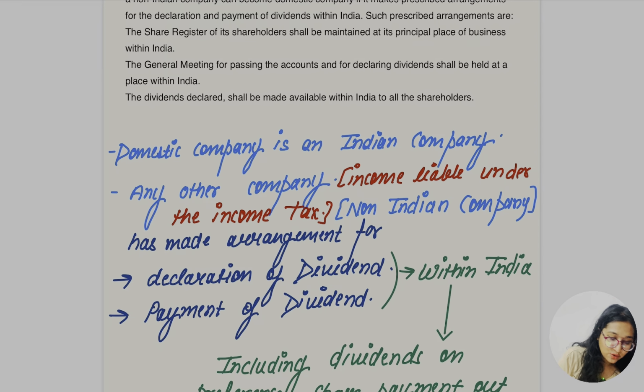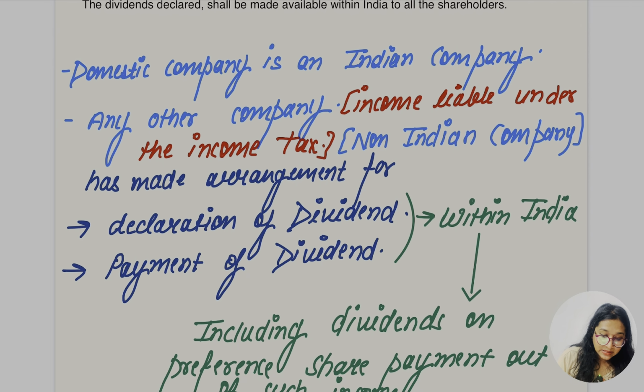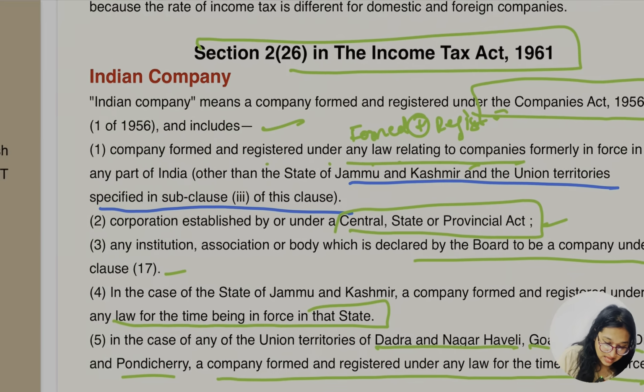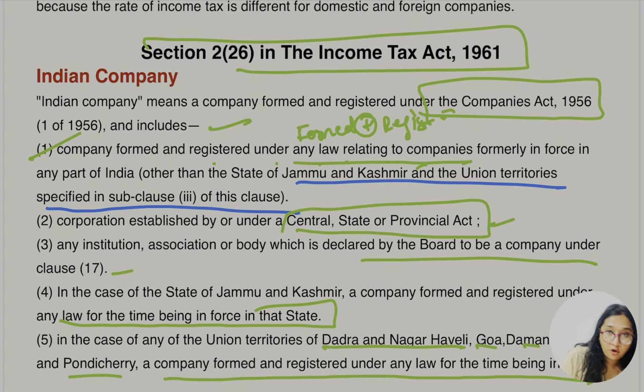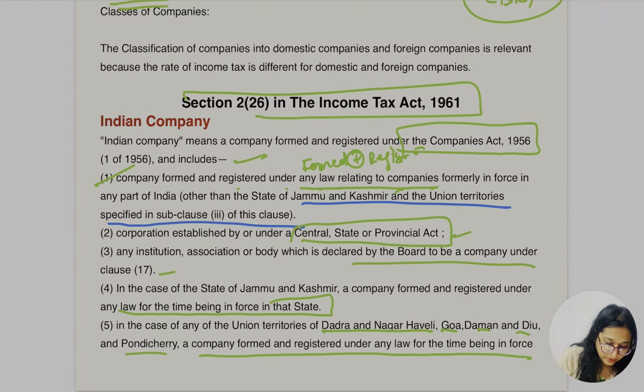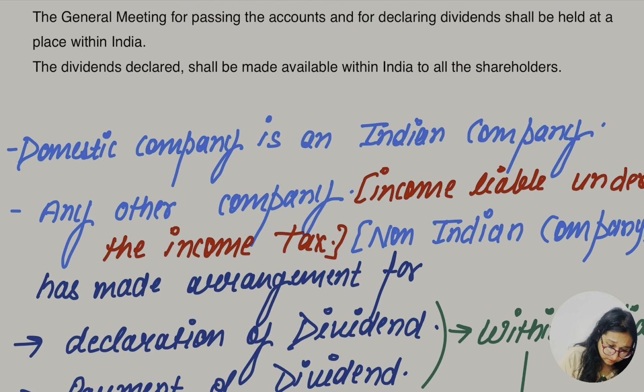Let's go for the domestic company. A domestic company is an Indian company, and we know what an Indian company is. These things which I said, formed and registered other than in Jammu and Kashmir and the Union Territories, same thing for these two, as per their law. And for any corporation, institution and so on established by the board, the board is going to declare it. So very simple. Yes, a domestic company is an Indian company.